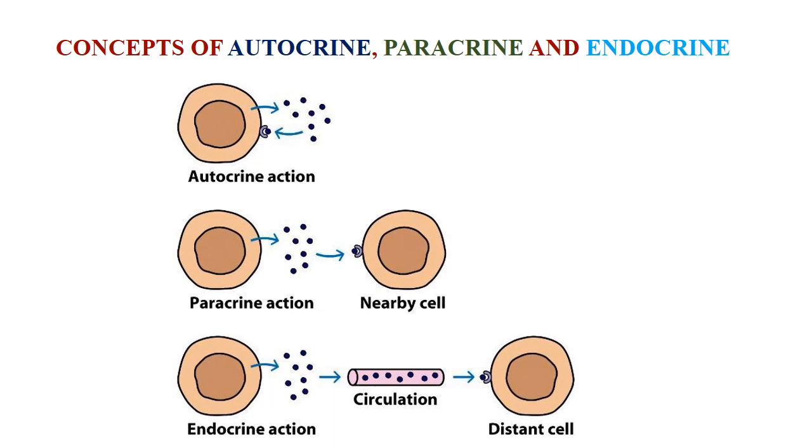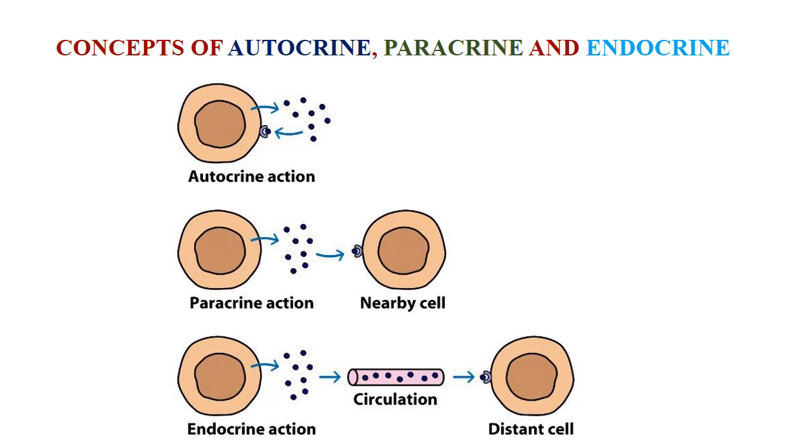When a cell signals to the cell itself using chemical messenger, then the type of signaling is known as autocrine action. That is, a cell gives out some chemical substance, and the same chemical substance are received or reacted with the receptors present over the same cell. If it is so, then that type of signaling is known as autocrine signaling.